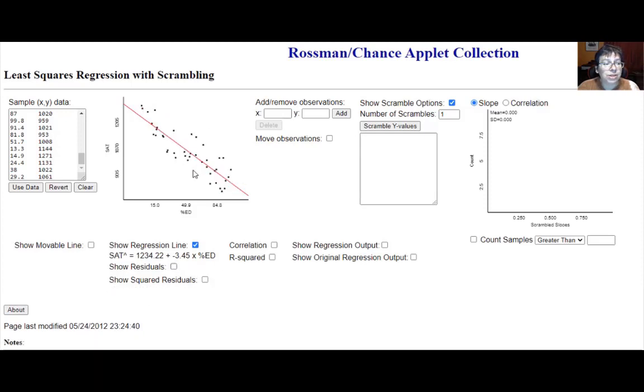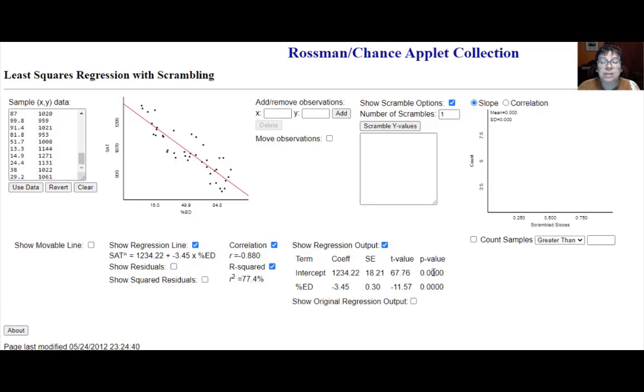And the correlation that we're seeing, you're seeing a lot of scatter here, but the correlation is still quite strong. It's negative 0.880, so that falls into the strong category. And we can see there's a 77.4% that we already showed you. And the regression output here is kind of like the computer output that you do need to be able to read. So there's our slope and our intercept.